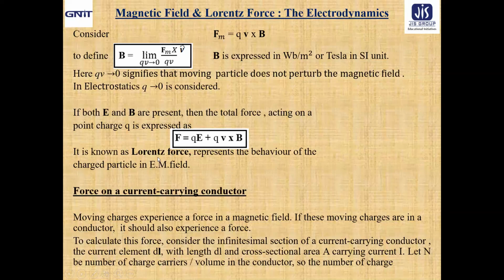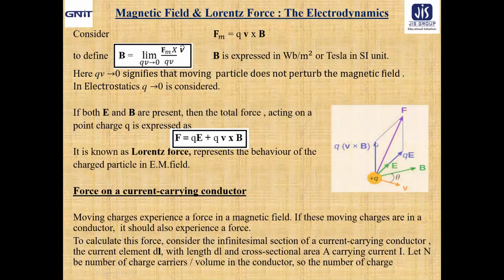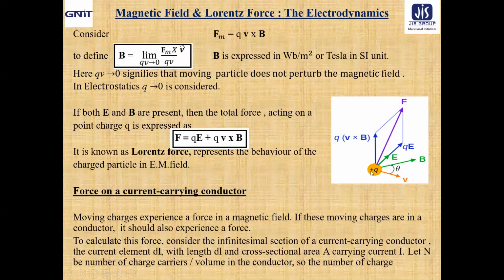So, Lorentz force is nothing but the sum of the electrostatic force and the magnetostatic force and represents the behavior of the charged particle in an electromagnetic field, and that is nothing but the subject matter of electrodynamics. Now, let us take a look at the direction of the Lorentz force because it is also a vector. Now, if plus Q is the positive point charge, and if this is the direction of the electric field working, then the direction of the electrostatic force QE will be along the direction of E.